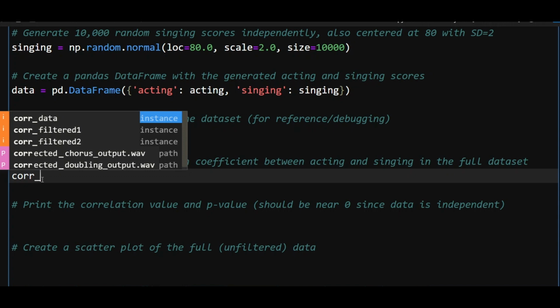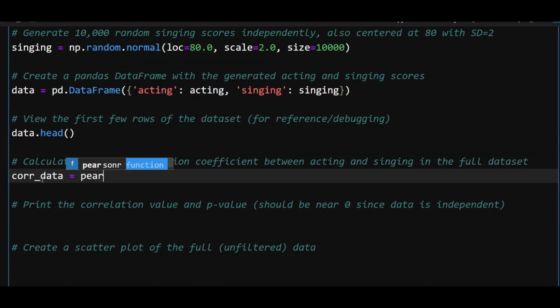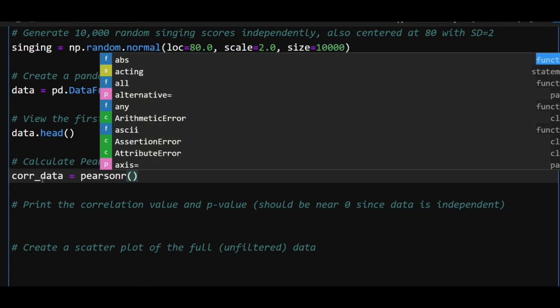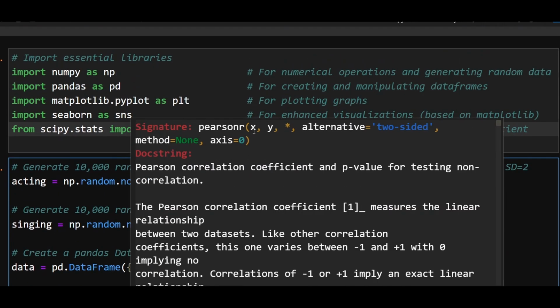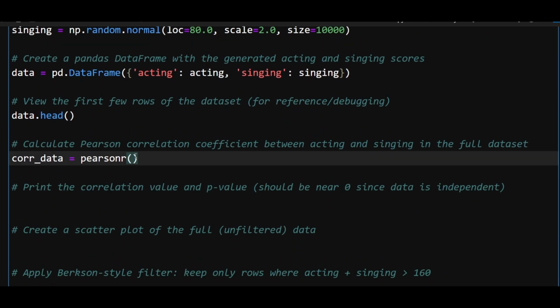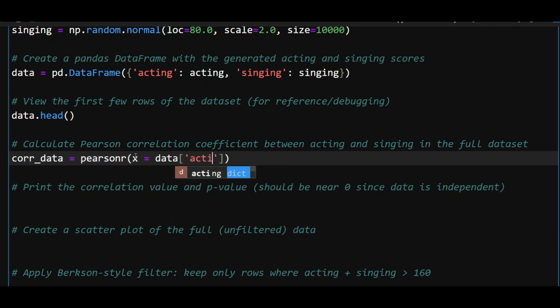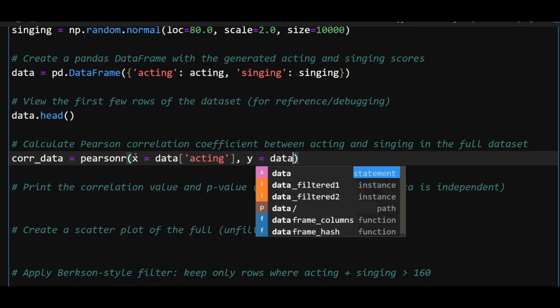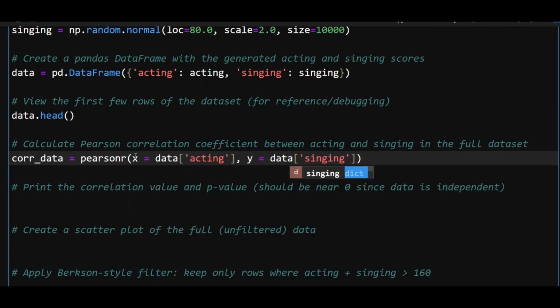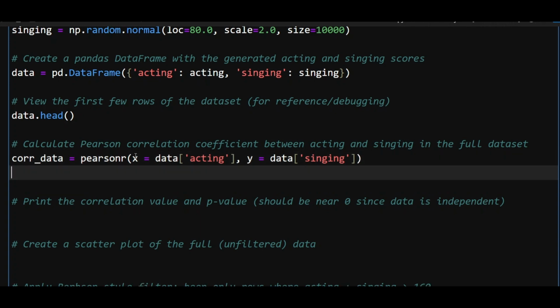So let me call it correlation data, and I'm going to use Pearson's function for this. And what this function is asking for is the x variable and y variable, and then it will calculate the correlation between x and y. So in our case, x is our acting score, and y is singing score. So it should give me two outputs. One is the correlation coefficient between x and y, and the second is p-value, and I'll just explain what p-value is all about. So let me just first print this.